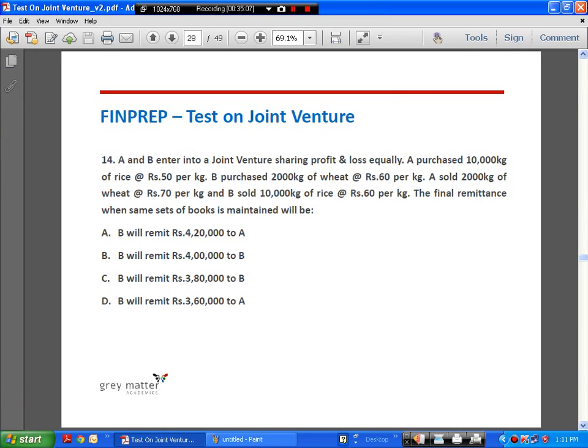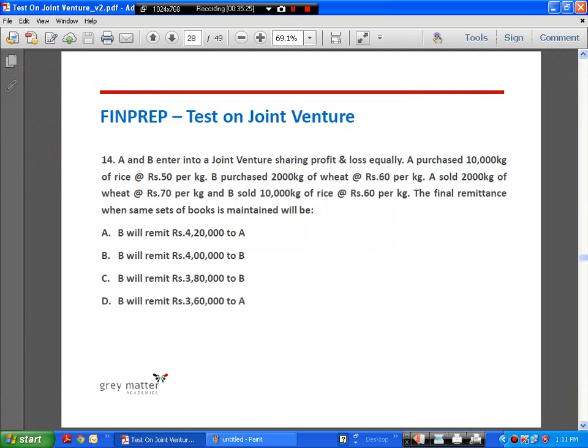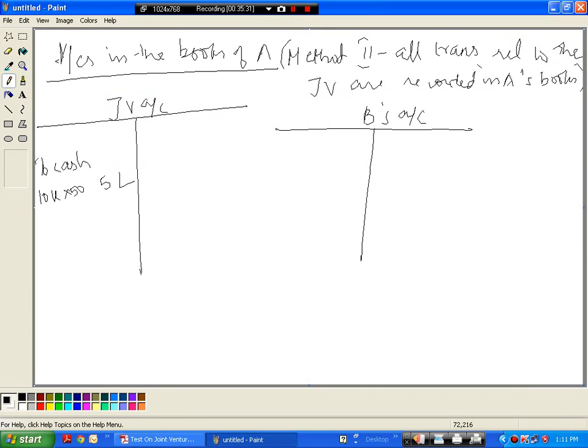What's happening first? A is purchasing 10,000 kgs of rice at 50 per kg. So entry will be JV account debit to cash. Okay, so this will be 10,000 kg into 50 rupees, right? So that will be 5 lakhs. Next, B is purchasing 2000 kgs of wheat at 60 per kg. So the entry will be JV account debit to B. He is purchasing 2000 kgs of wheat at 60 rupees, so it's 1.2 lakhs. So in B's account, you have to immediately credit him by passing by JV account 1.2 lakhs.